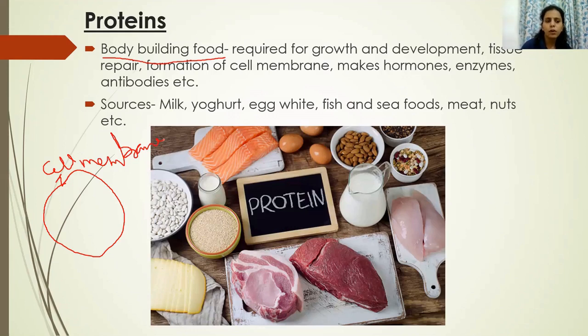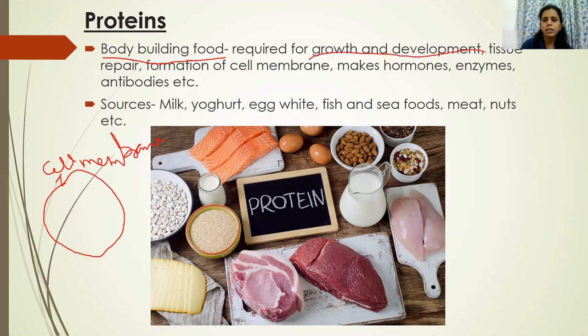So proteins are involved in the formation of cell membrane, and we know that every living organism is made up of cells. So whenever a new cell forms in a body, a pre-existing cell divides and leads to the formation of a new cell. These new cells will also have their cell membrane. So the formation of these two new cell membranes requires a large amount of protein. So proteins are required for proper growth and development of the body.